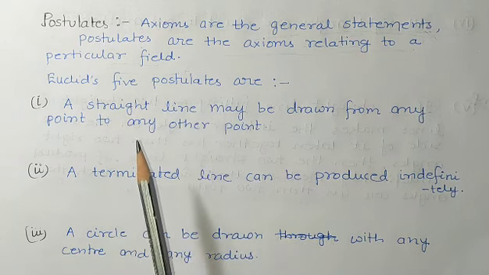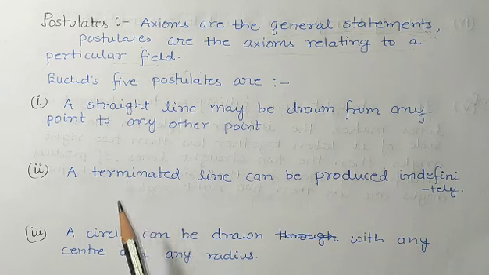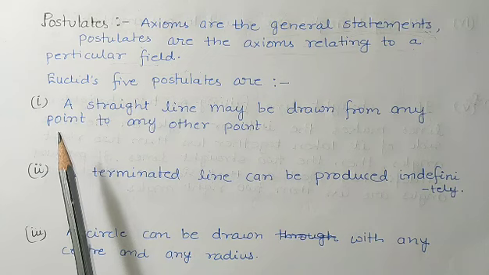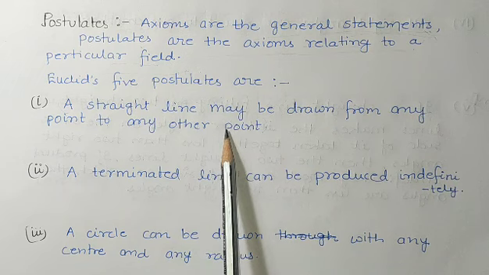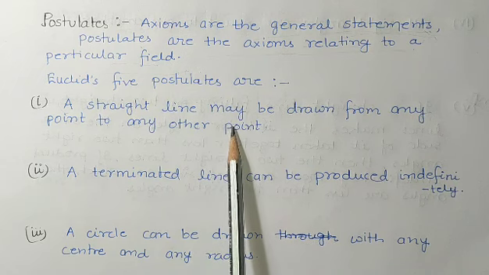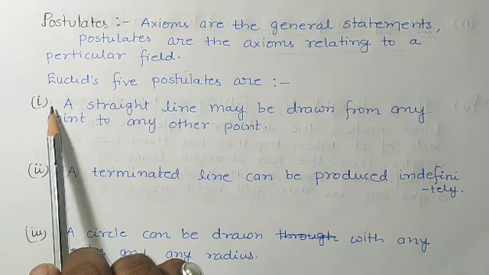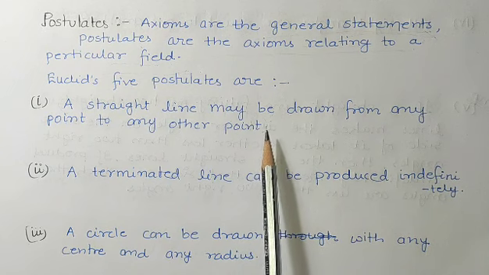Euclid has given 5 postulates, and for these postulates sequence is very important. Means this order, okay. If someone asks what is postulate 1, then in postulate 1 only you have to give this statement, not other than that. As I've told you, in axioms order is not important, but here in the postulates order is very much important. The statement of postulate 1, if someone asks, then you have to write only this statement, not other than this.